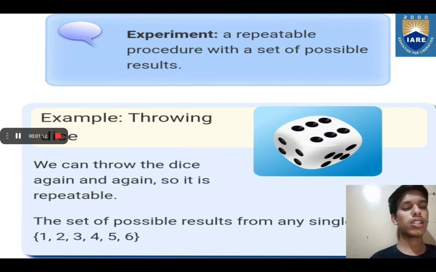We have seen that an experiment is a repeatable procedure which has a set of possible results. Similarly, tossing a coin is also an experiment. We can toss the coin again and again, so it is repeatable, and the set of possible outcomes or results in that particular experiment is that we can get a head or a tail. So that is the set of possible results.